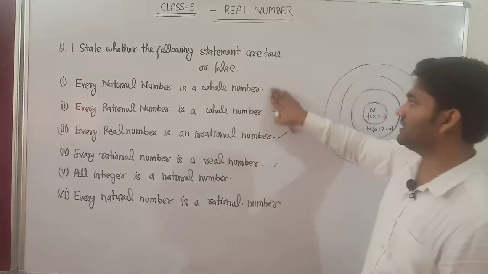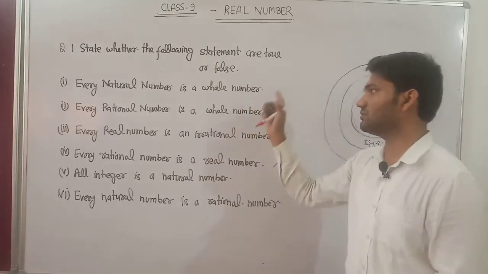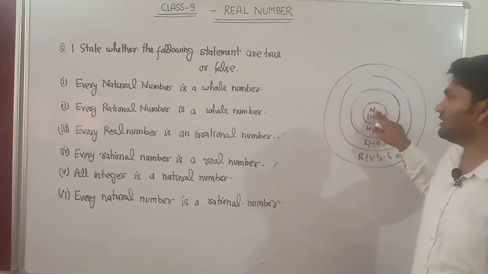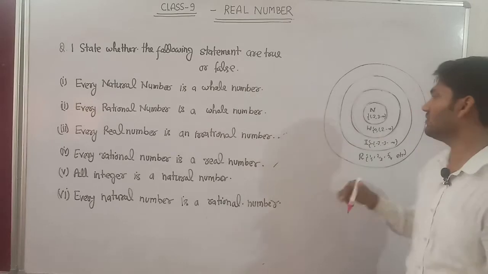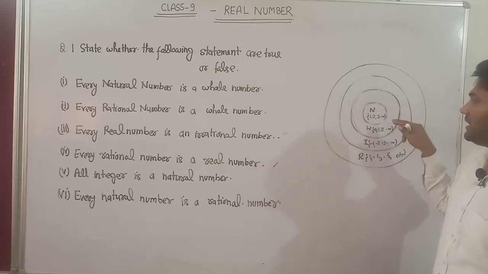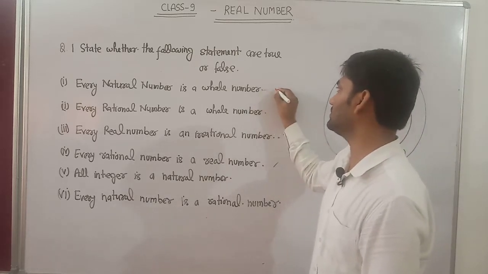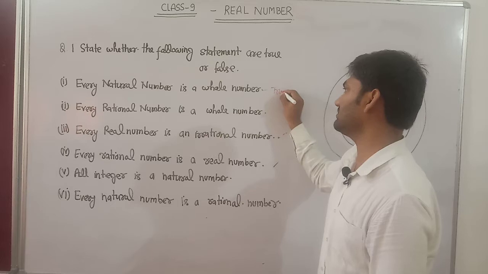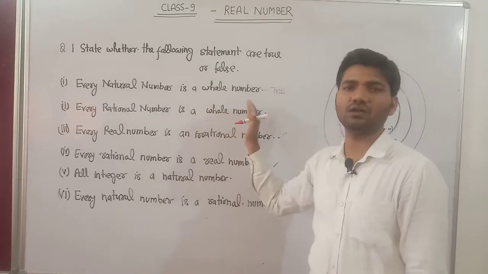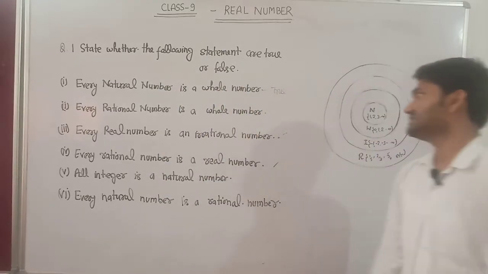First statement: every natural number is a whole number. Is this statement true or false? Check it. Every natural number is in the set of all natural numbers, and all natural numbers are whole numbers. So the first statement is true, because the whole numbers include all the natural numbers.